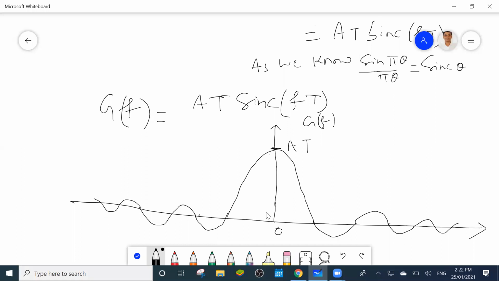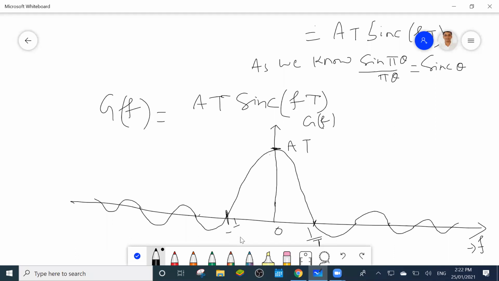Okay, so this will be f, and this value will be 1 by t, because this is the frequency domain. So what is the time period of sin theta? Sin theta is 2 pi, so this is 1 by 2 pi. What will be this value?